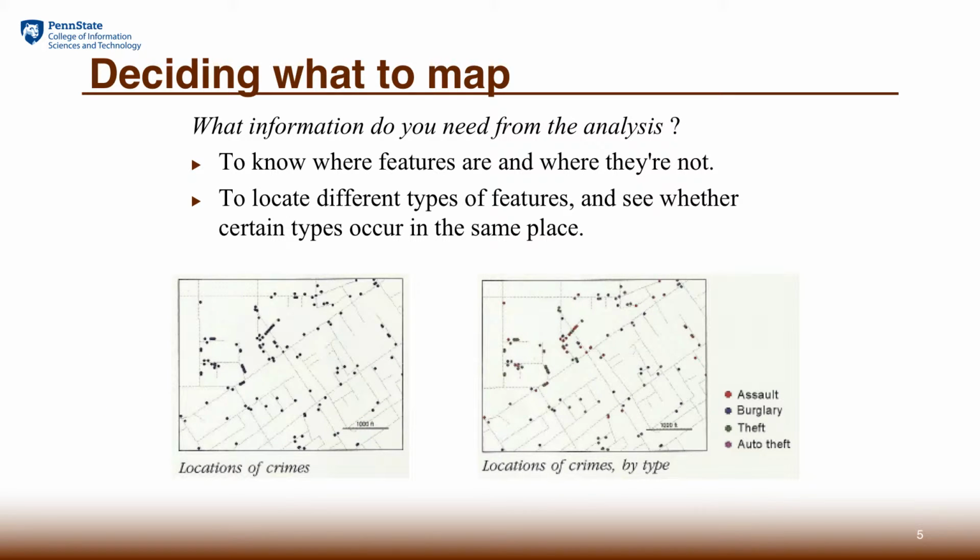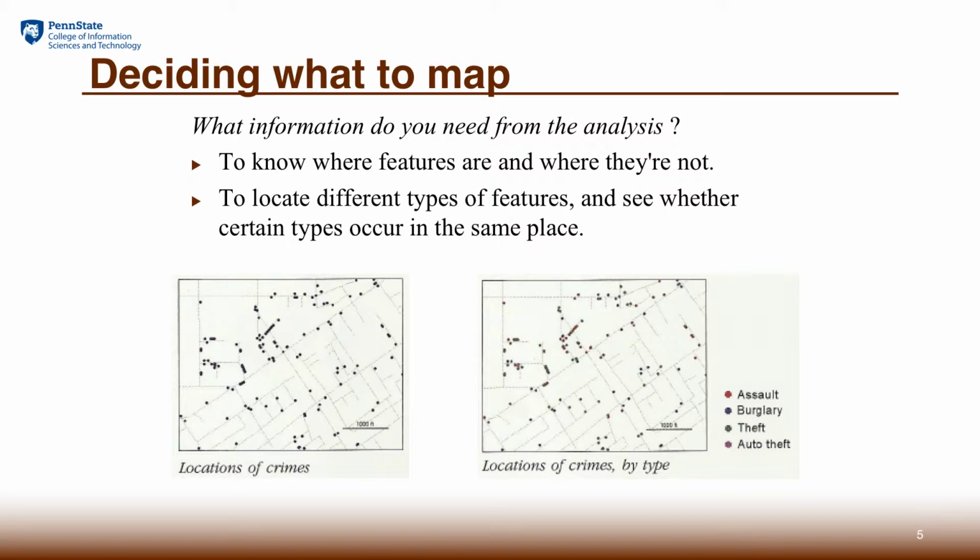The next decision is to determine what kind of information we need to put on the map. This will be decided by the information need of the analysis. For example, if our goal of analysis is simply to understand the general distribution of crime patterns, then the map on the left will be sufficient.